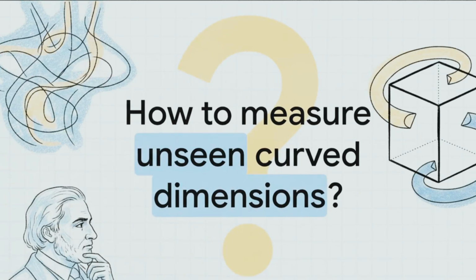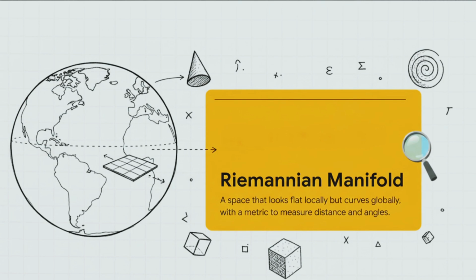Okay, I want you to take just a second and think about this. How on earth do we measure a space that curves in dimensions we literally cannot see? It's a wild thought, right? This exact question is what drove brilliant mathematicians like Bernhard Riemann to invent an entirely new language for the warping fabric of space. You see, our brains are hardwired for rigid, three-dimensional boxes, but true differential geometry is a beautifully dynamic, bending reality.